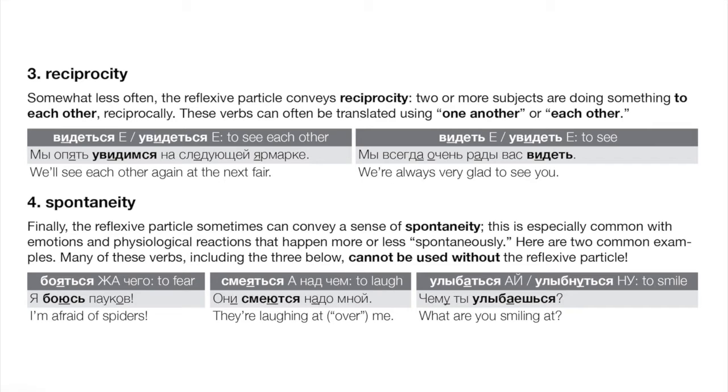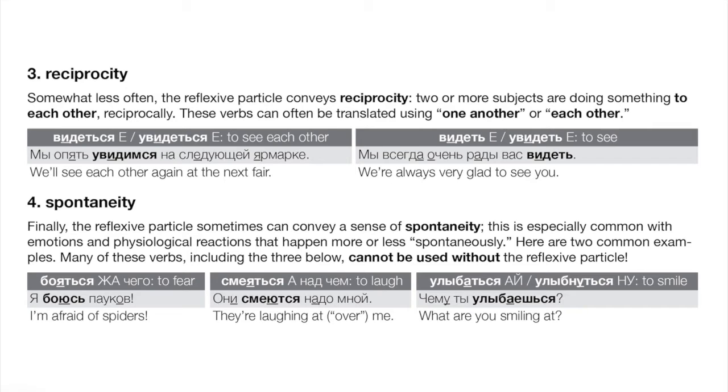And note again that these cannot be used without the particle, right? So in so many cases, all the ones we've seen so far, you could use it with or without the particle. Of course, it would change the meaning. But for so many of these spontaneity examples, you can't use the verb without the ся ever, right? So, бояться, there is no verb боять ever in Russian. Okay, so let's practice these really common verbs.